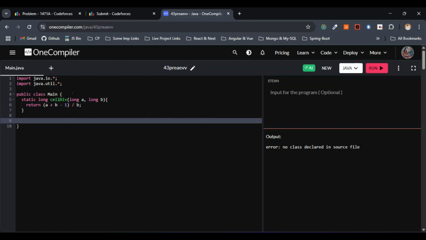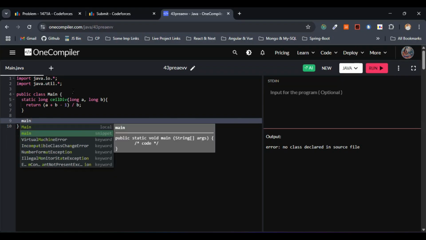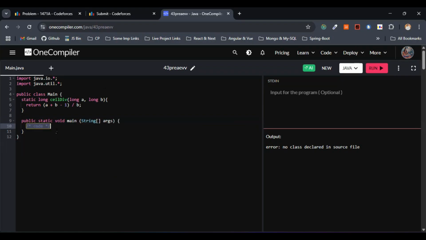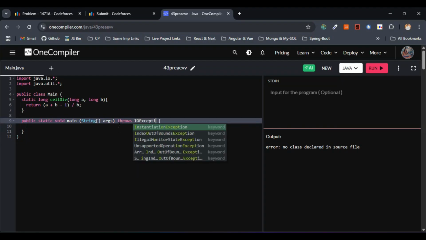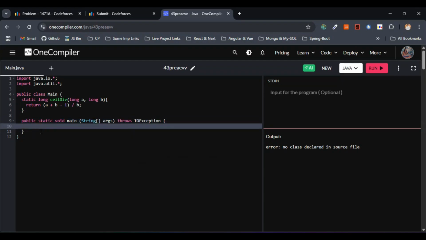So the next step is, let's go with public static void main, the main method. Let me delete this one. Just give me a second here. Yeah, so let's make use of IOException as well. So I'll just go with throws IOException. So this is fine. Within the main method, let's go with the fast input output setup.